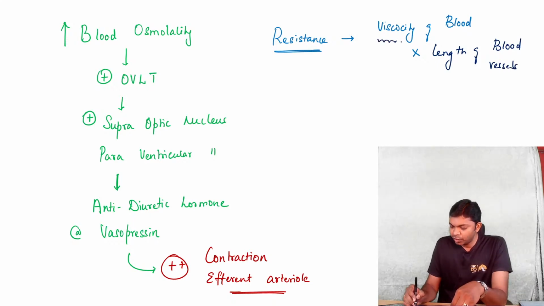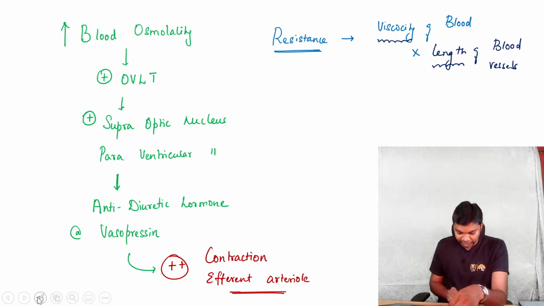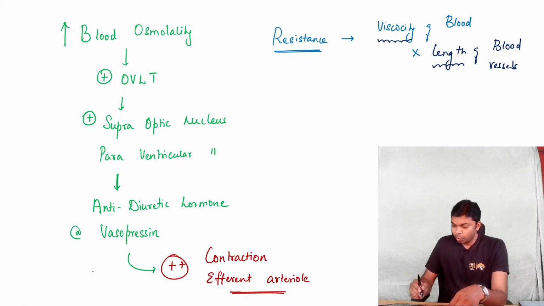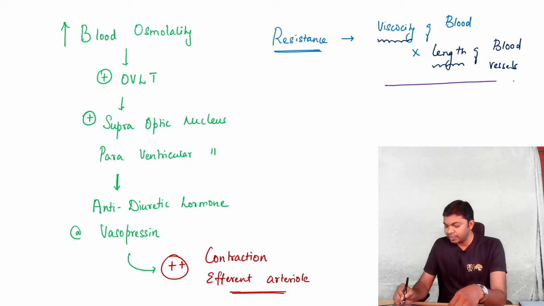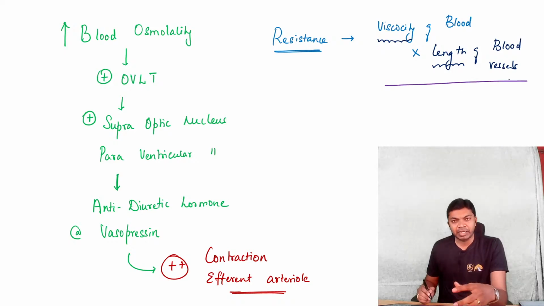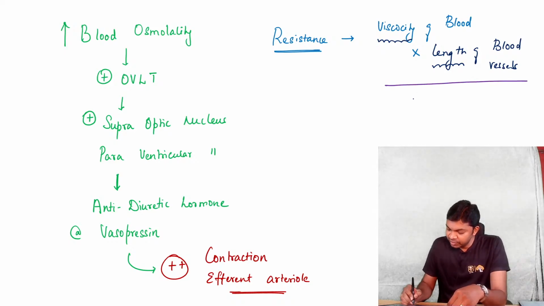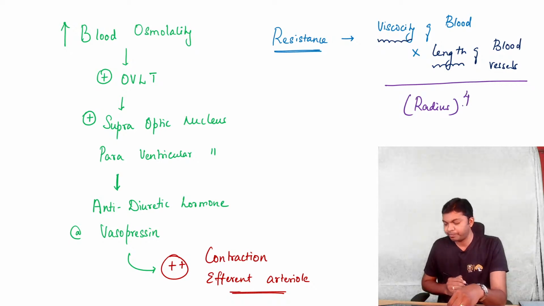Viscosity of blood and length of blood vessel directly influence the resistance, which means when the viscosity and length increase, resistance parallelly increases, and it is inversely related to radius to the power of 4.